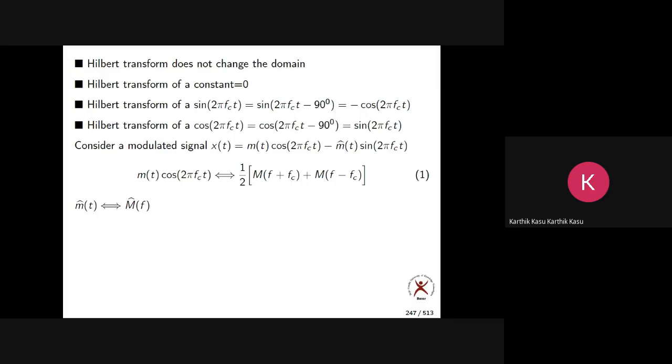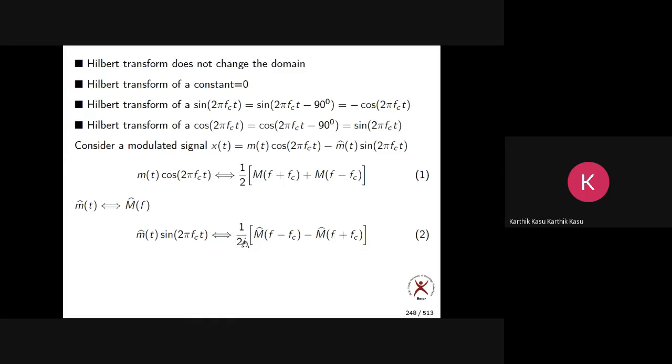I am taking m hat of t having a Fourier transform of m hat of f. Now m hat of t sin 2 pi fct has a Fourier transform of 1 by 2j, and this is also the same property.